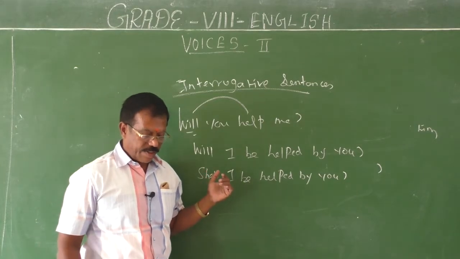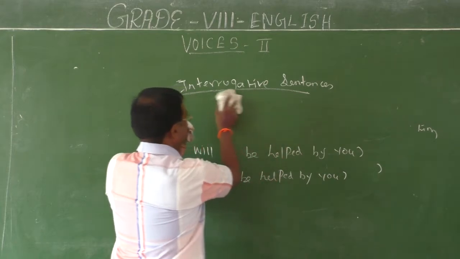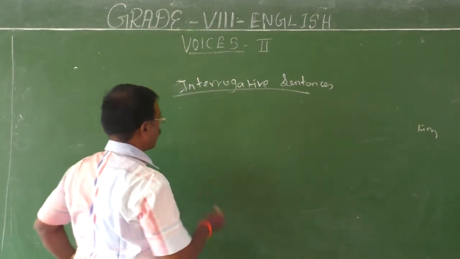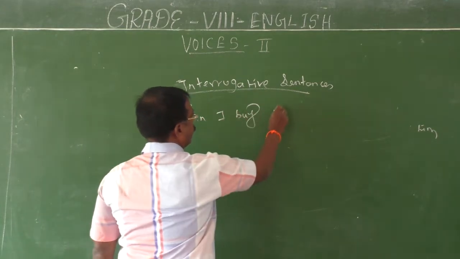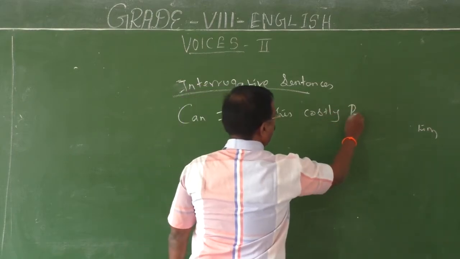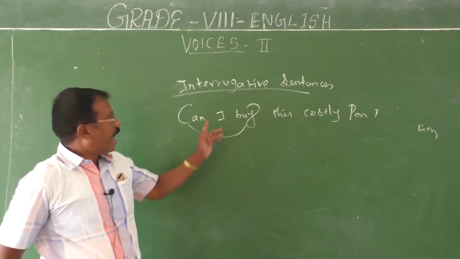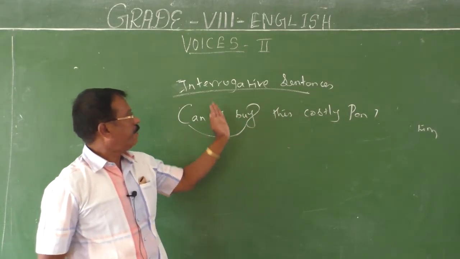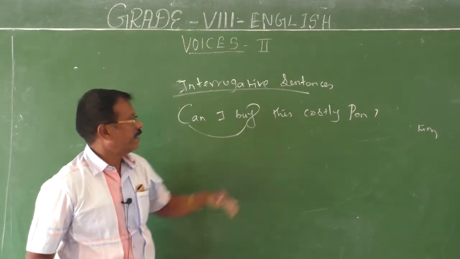Okay, fine. Can I buy this costly pen? Using can. Here, can plus buy. I can buy this costly pen.